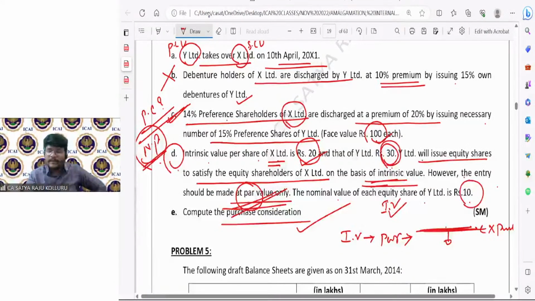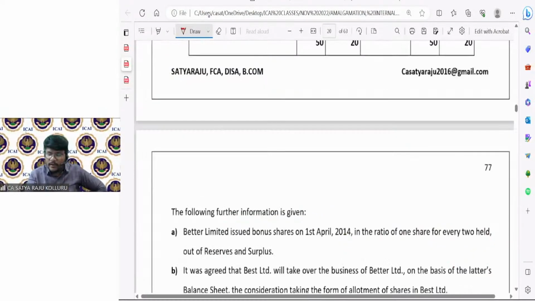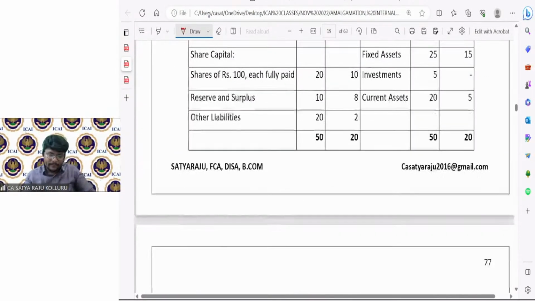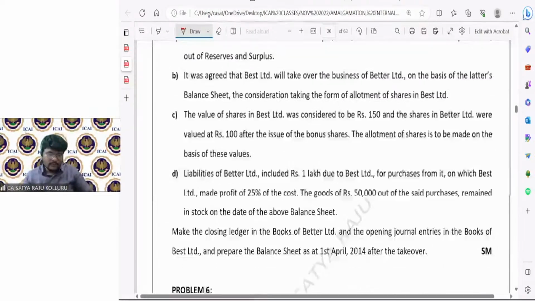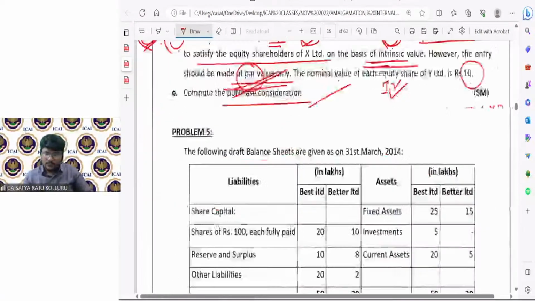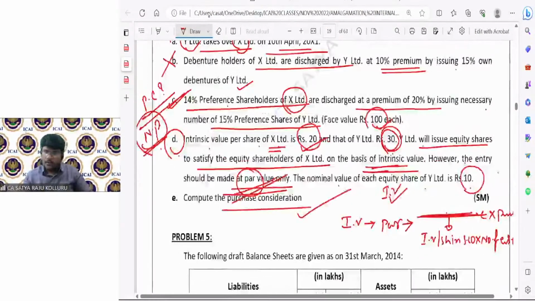How am I getting the PC in case of the intrinsic value method? Intrinsic value per share in the selling company multiplied by the number of equity shares in the selling company, divided by intrinsic value per share in the purchasing company into par value.